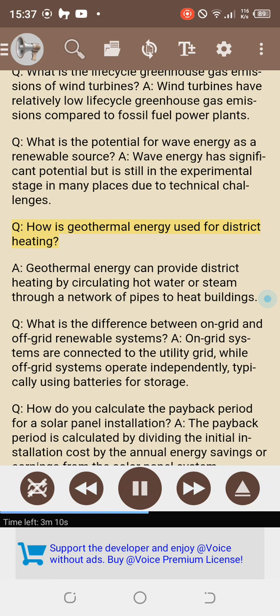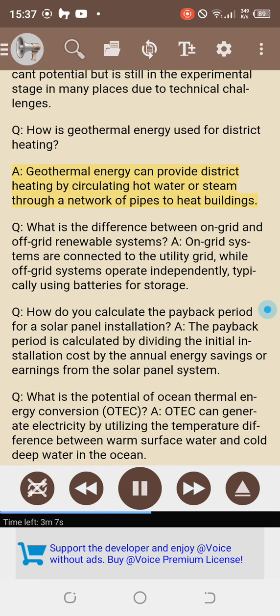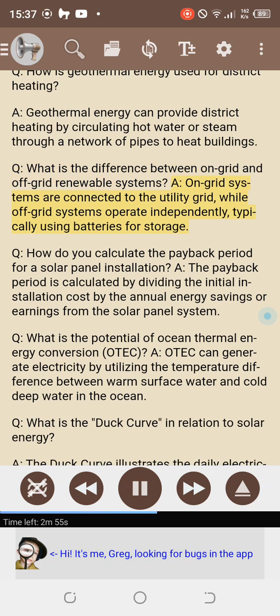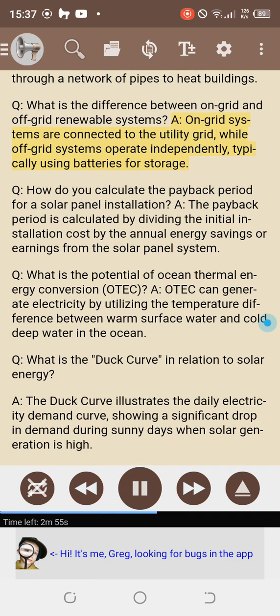Q. How is geothermal energy used for district heating? Geothermal energy can provide district heating by circulating hot water or steam through a network of pipes to heat buildings. Q. What is the difference between on-grid and off-grid renewable systems? On-grid systems are connected to the utility grid, while off-grid systems operate independently, typically using batteries for storage.